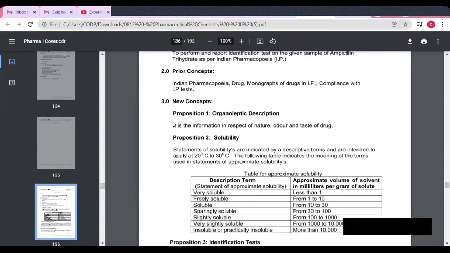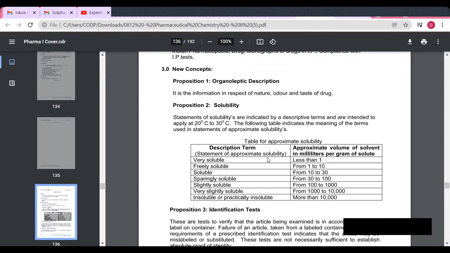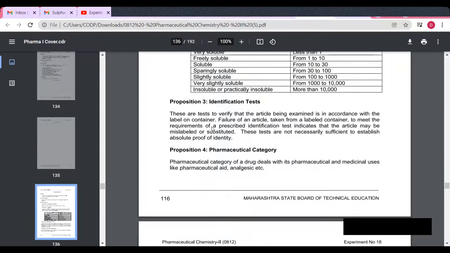In that we have to see the new concept. First is proposition first, in that we have to see the organoleptic description. In this, information in respect of nature, odor and taste of the drug. Then second is solubility, in this we have to see the solubility of this drug, that is ampicillin. Then proposition third, we have to see the identification test of this drug. And in fourth proposition we have to observe the pharmaceutical category of the drug.